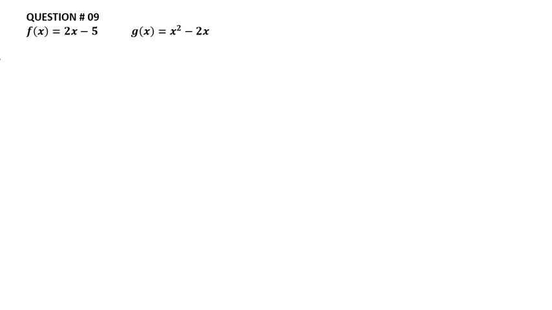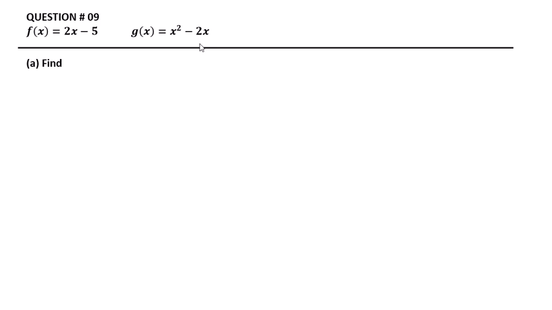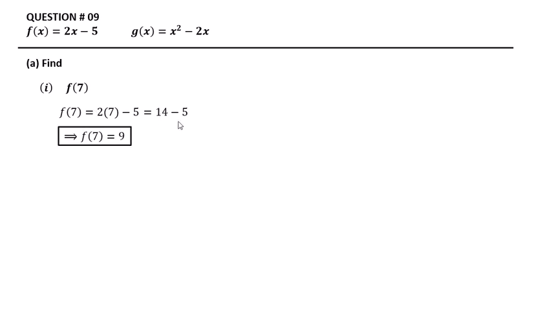Question number 9. f of x is equal to 2x minus 5 and g of x is equal to x squared minus 2x. Find number 1, f of 7. This 7 is the value of x. So put the value of x in the function f: 2 times 7 minus 5. After simplification, we get 7 multiplied by 2, that is 14, minus 5.